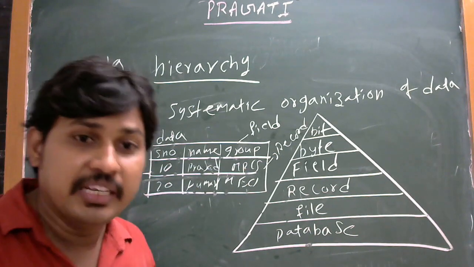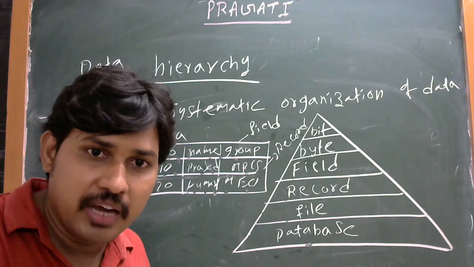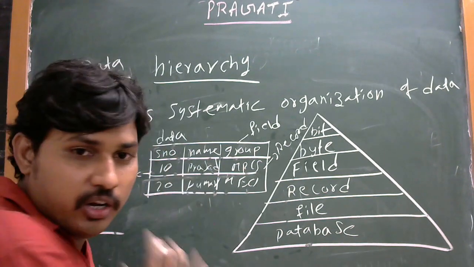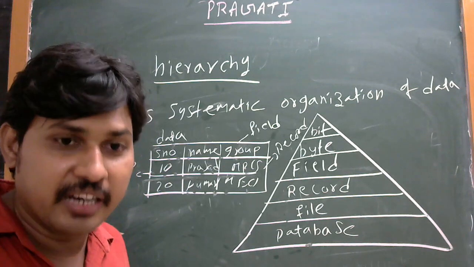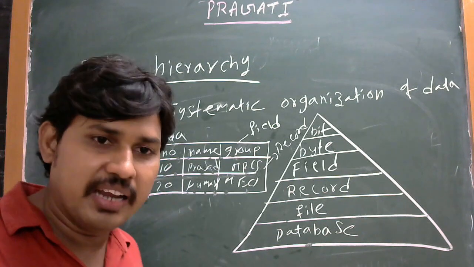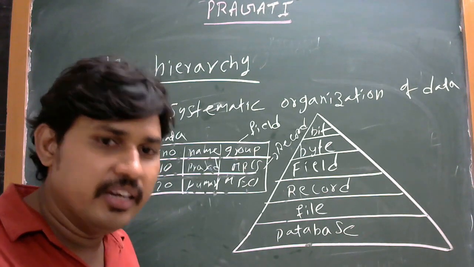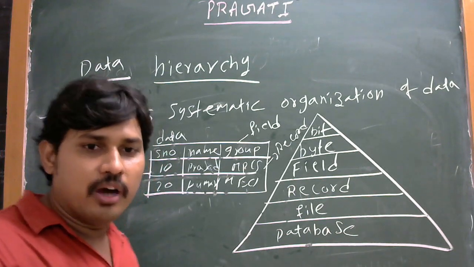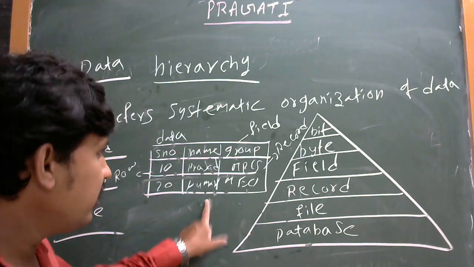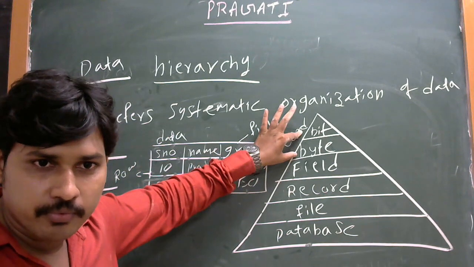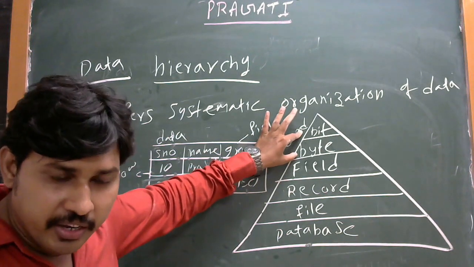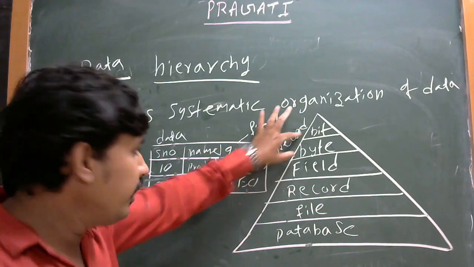In the database, the data can be stored in the format of a table. Why? Because the database only supports some language, and in that language the data can be taken in the format of a table. The file can be organized into a table.